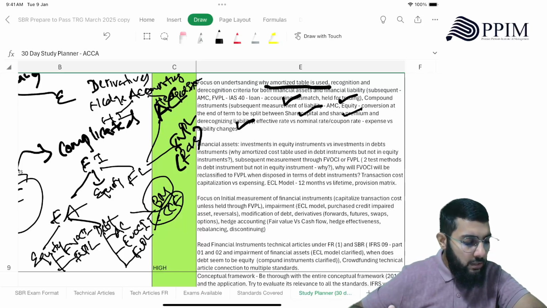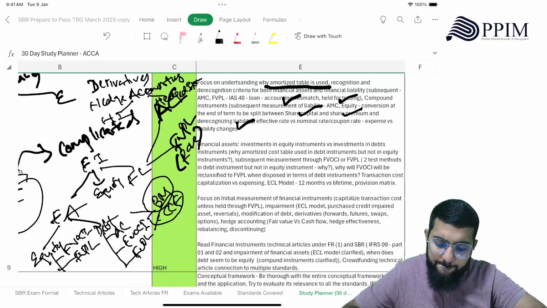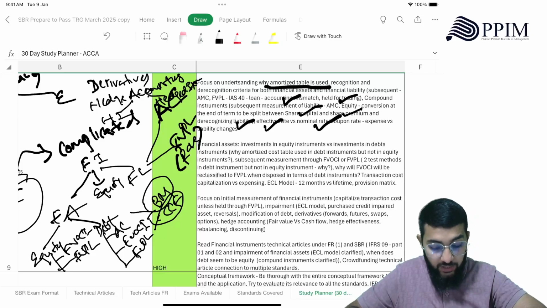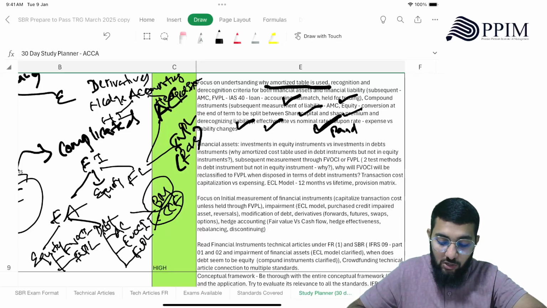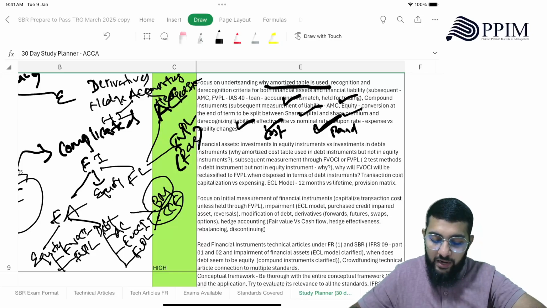All right, and then you need to understand effective rate versus nominal rate or coupon rate, right? Effective rate, which is a market rate, versus nominal rate, the coupon rate, at the payment level, at the interest cost level, right?